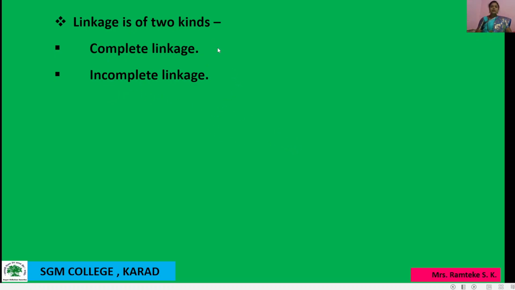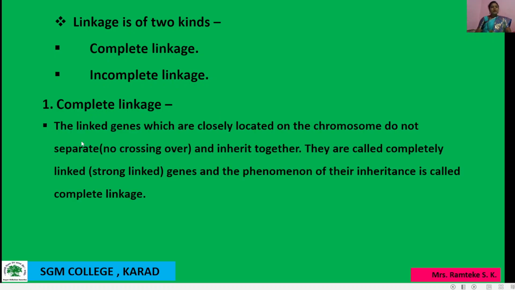Let us understand them one by one. The first one is complete linkage. What exactly is the meaning of complete linkage? Linked genes which are closely located on the chromosome do not separate.